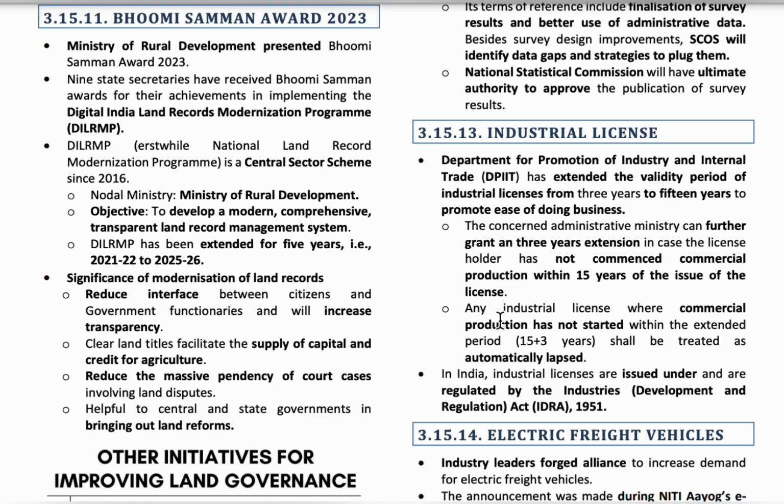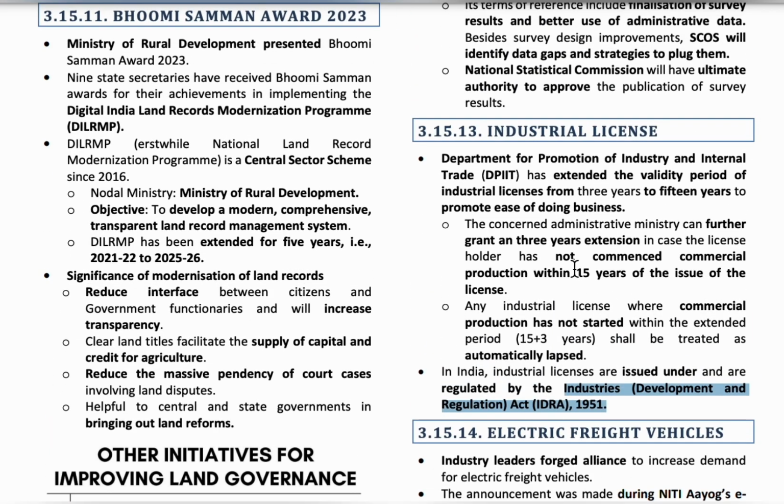Okay, that means 15 plus 3 years. The industrial licenses are issued under the Industries Development and Regulation Act of 1951. So the short review of this topic is the industrial licenses have been extended for 15 years to promote ease of doing business.